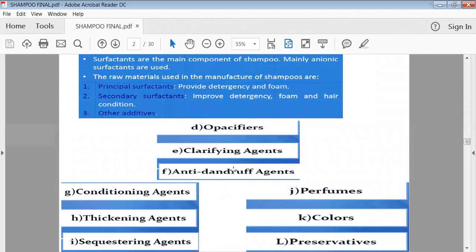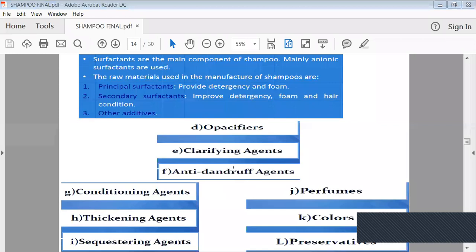Most of the time, when we are using high TDS water for washing, your hair may become very dry, as well as dull, and in that case breaking of the hair may increase. To avoid such conditions, we may have to add sequestering agents. Generally they bind with the metallic material, and they will avoid the deposition of such metals on your hair shaft. Then perfumes are added to impart a good perfume action.